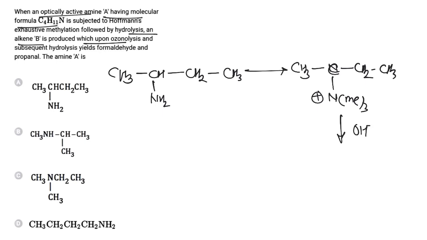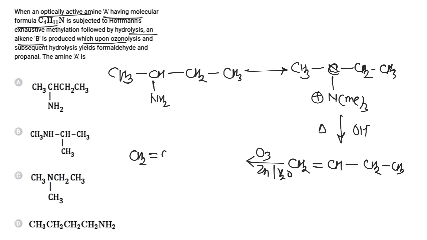This molecule on reacting under basic medium on heating will be converted to 1-butene, and now this 1-butene on reductive ozonolysis with ozone and zinc water gives one equivalent of formaldehyde and one equivalent of propionaldehyde.